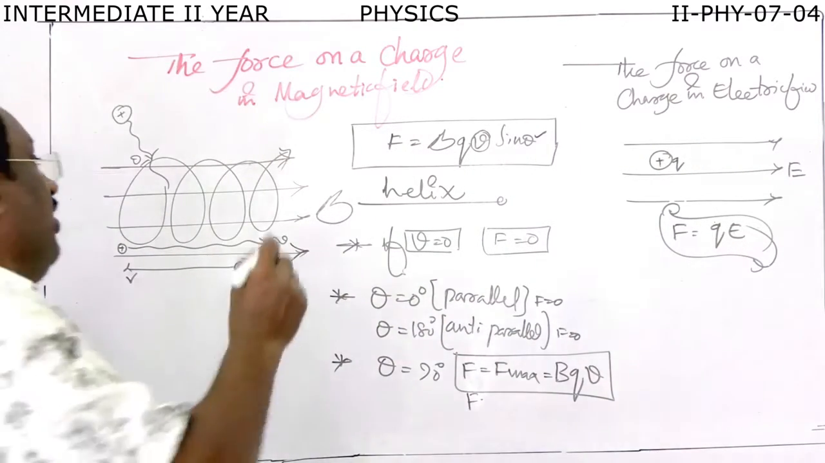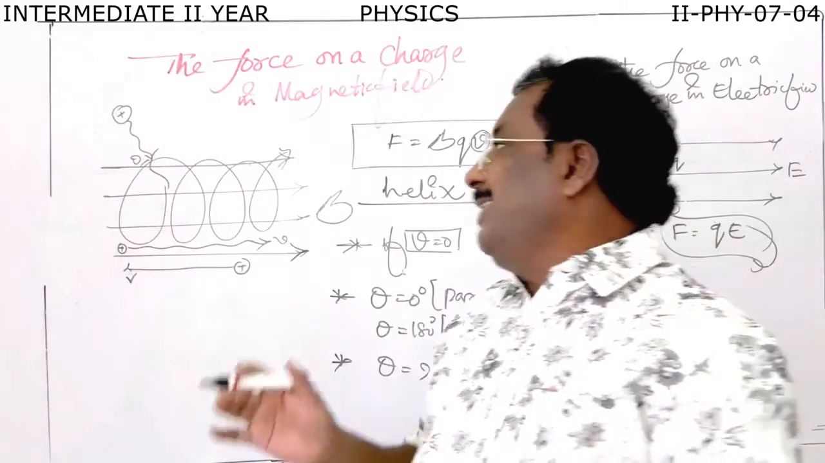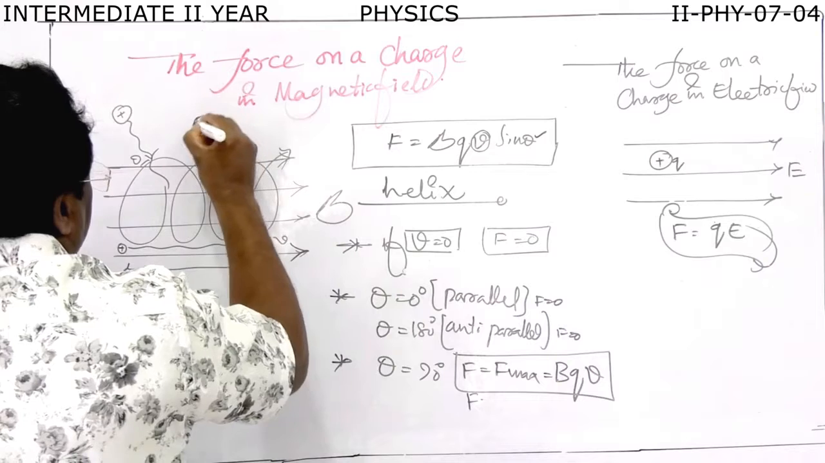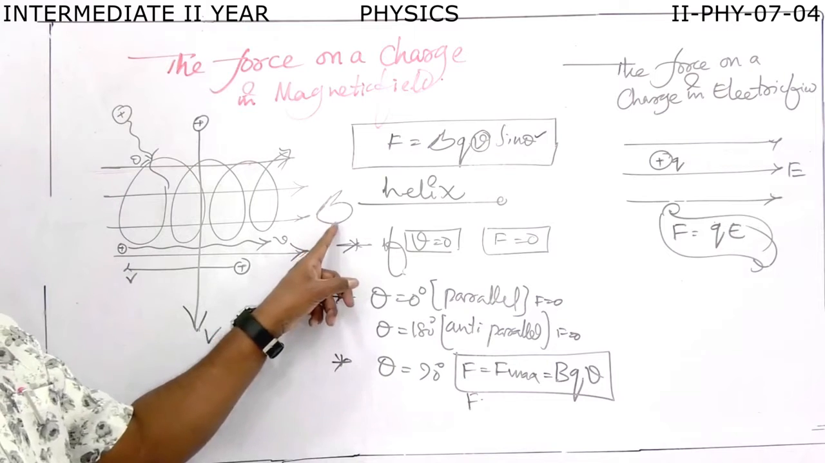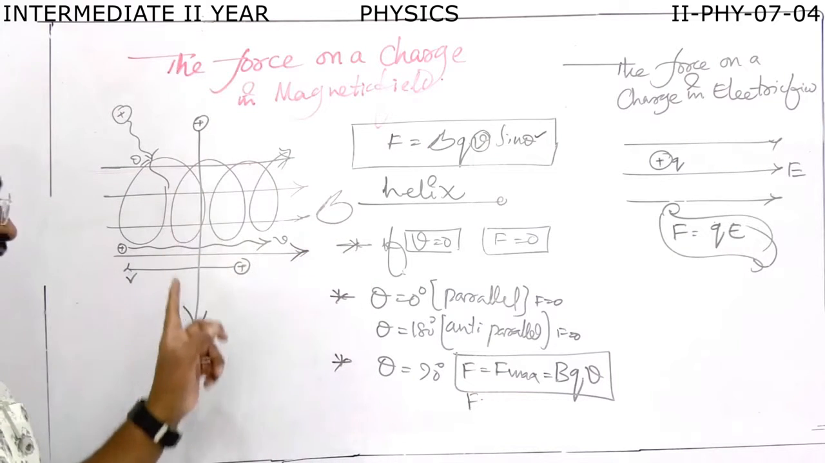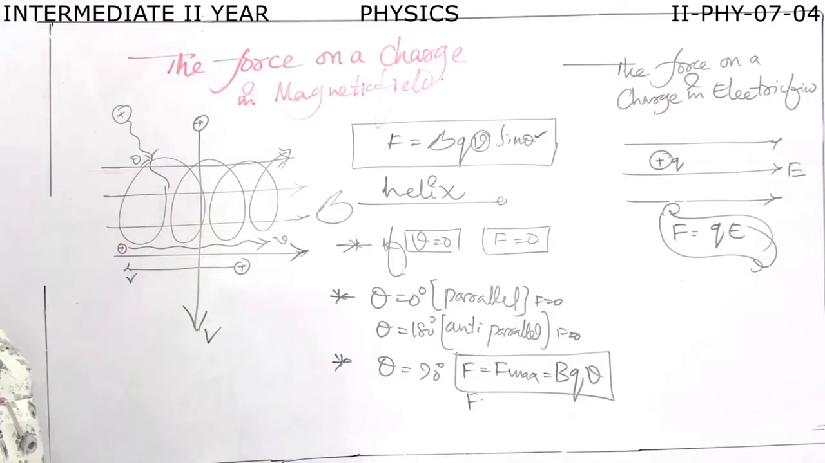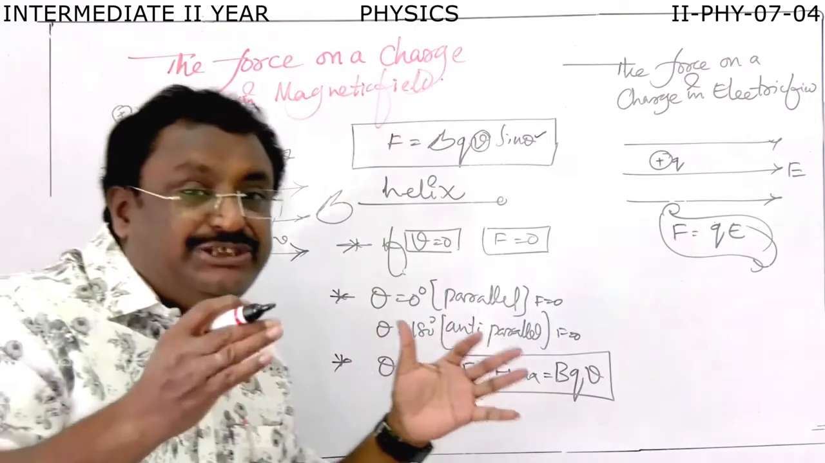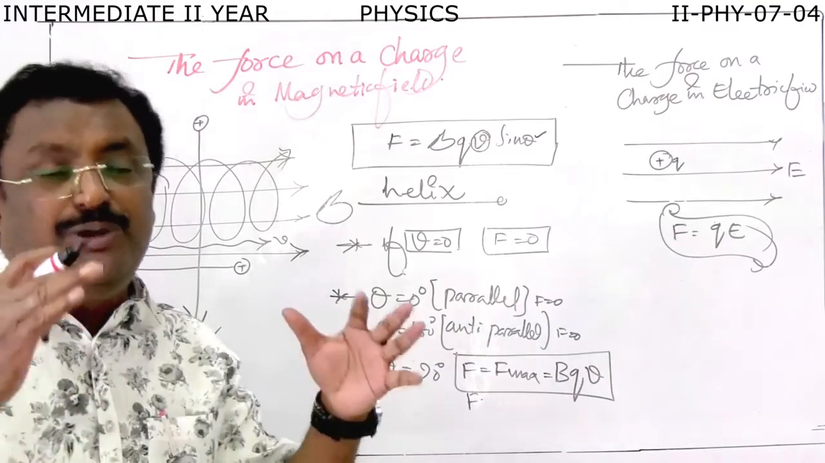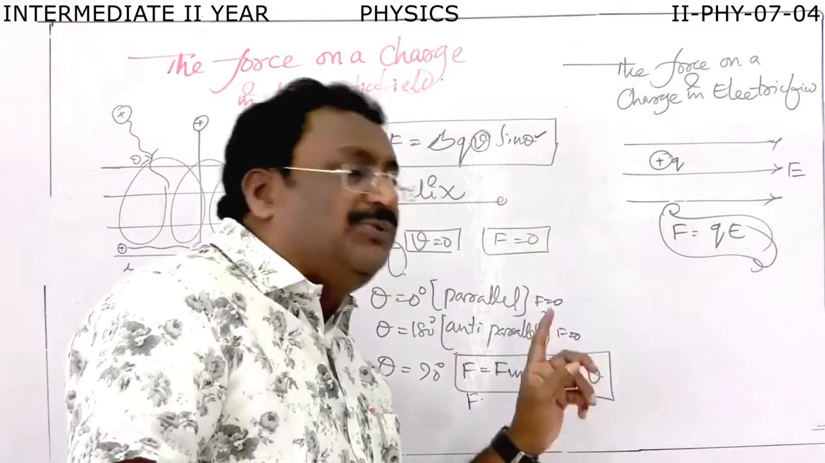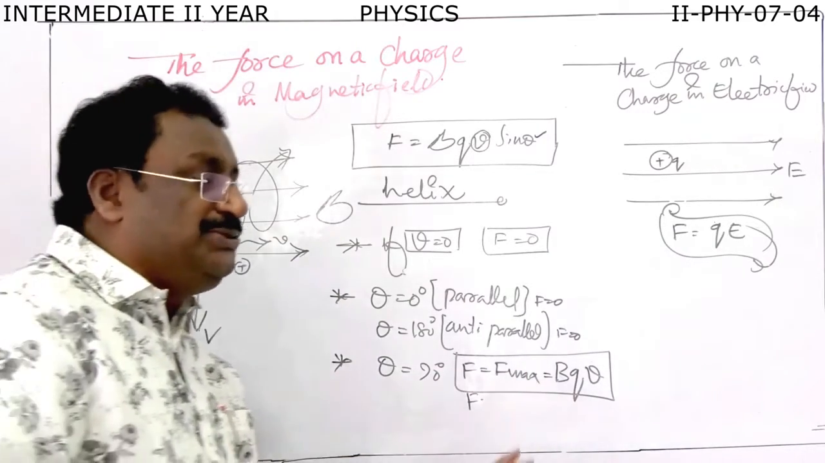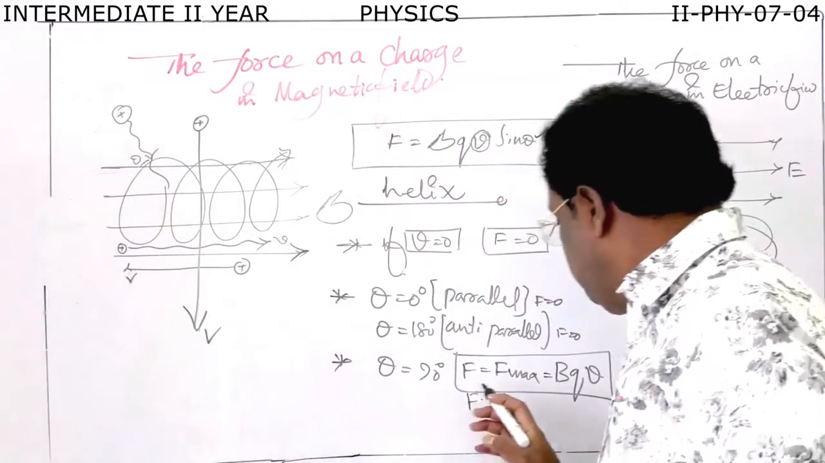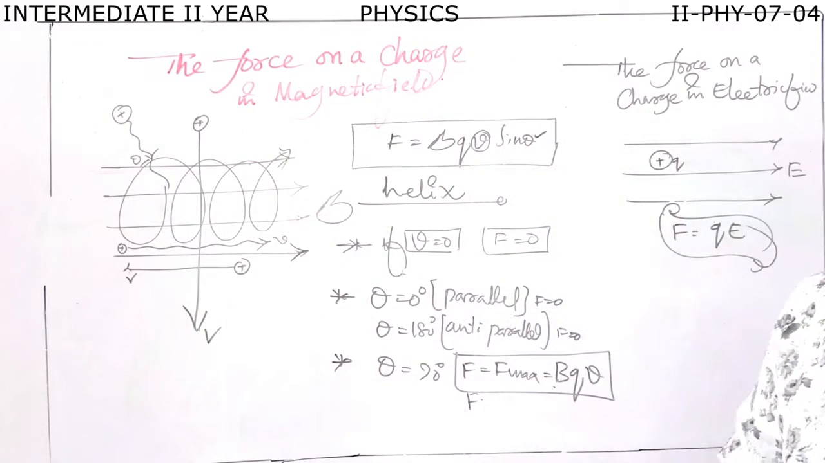That means when the charge enters into a magnetic field exactly perpendicular like this, this is the direction of velocity, this is the direction of magnetic field. If the charge is entering into the magnetic field exactly perpendicular, then the charge experiences a maximum force. That maximum force can be written like this: BQV. Here V is equal to velocity of the charged particle, Q is equal to the magnitude of the charge, B is equal to the existing magnetic field. Of these three factors, the F will be dependent.